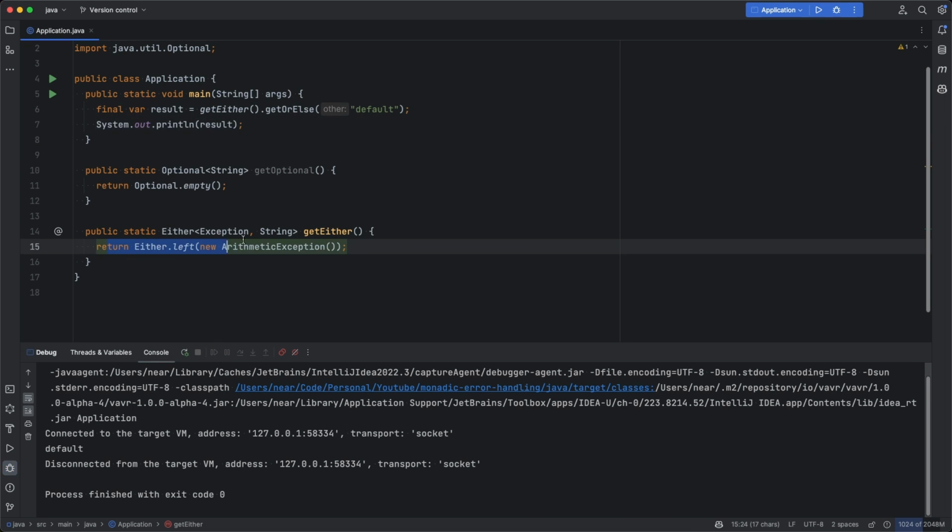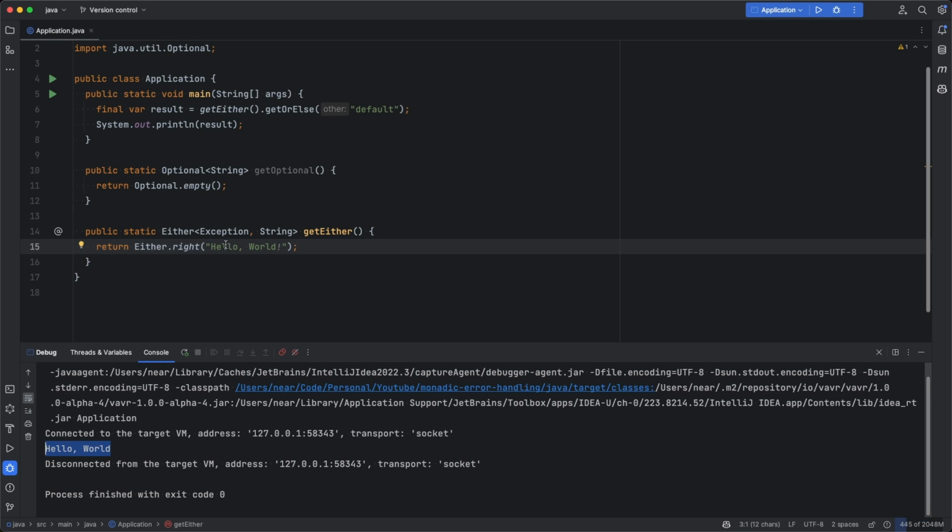Since our monad here is just returning an error, we are going into the default case where we just get the default value. The alternative here would be to call Either.right with some value such as hello world. Running this again, we can see that we get the wrapped value instead of our default value.